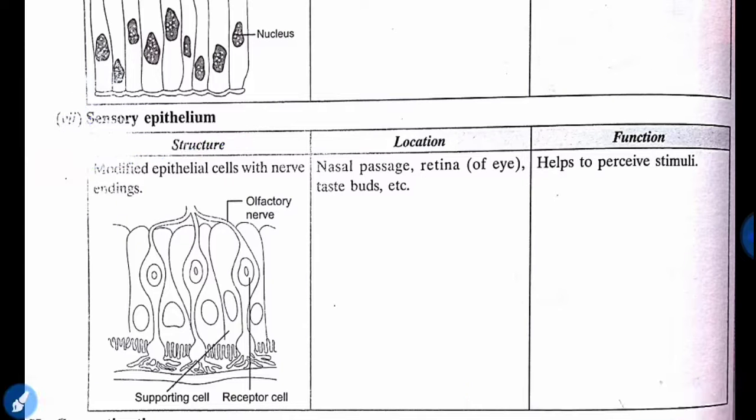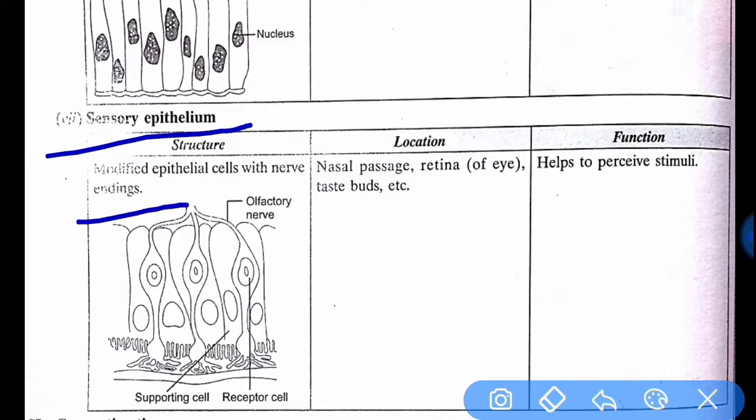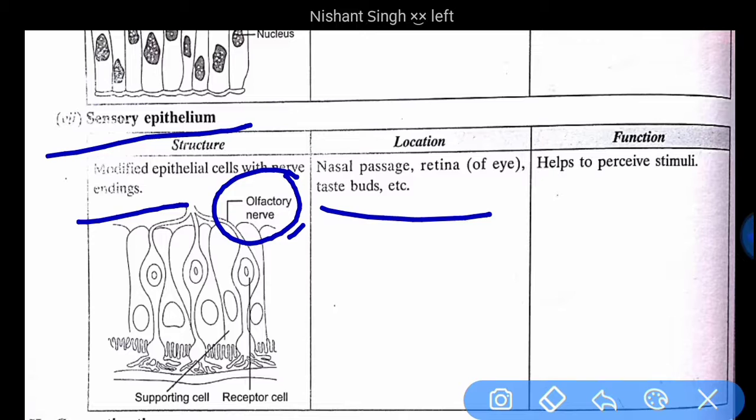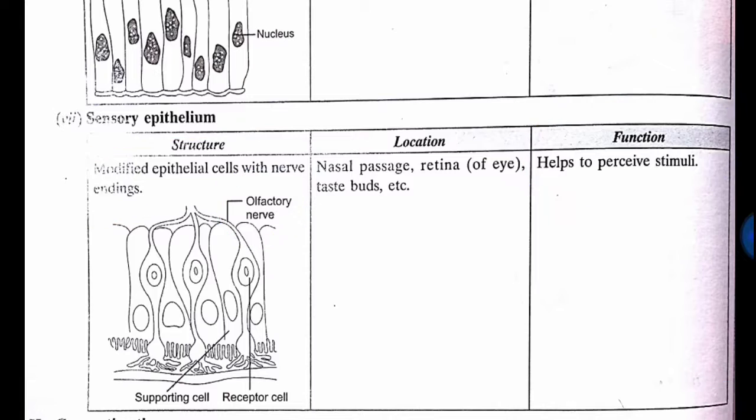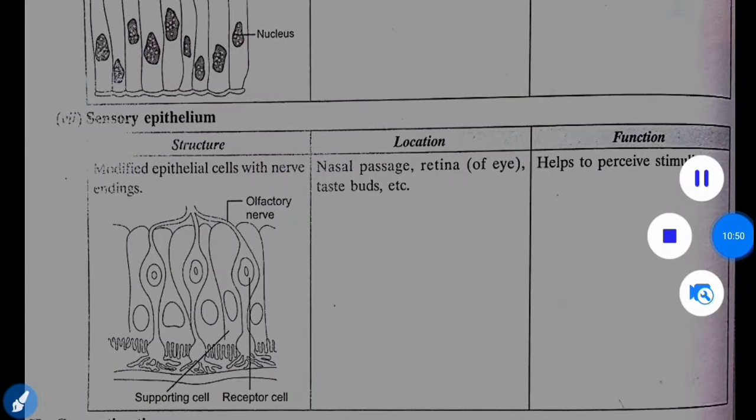Then the seventh one, the last epithelium tissue, is sensory epithelium. Its structure is modified epithelial cells with nerve endings. You can see here the olfactory nerve, supporting cells and receptor cells also. It is found in our nasal passages. As you know, the olfactory nerve helps us to smell. It is also found in the retina of the eye, taste buds, etc. The function is to help perceive stimuli. So this is the function of sensory epithelium.